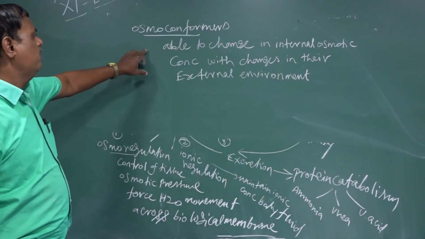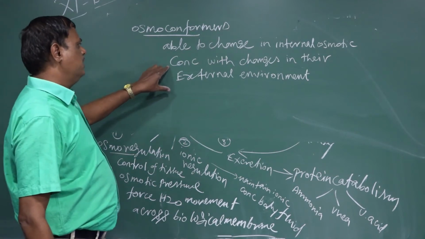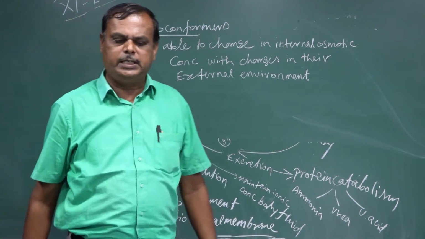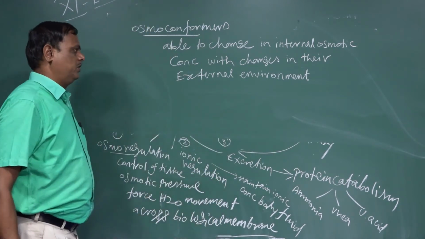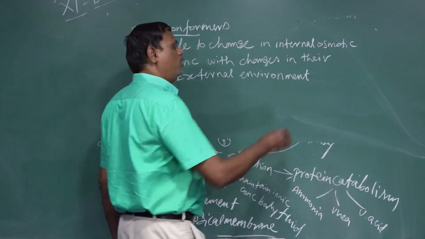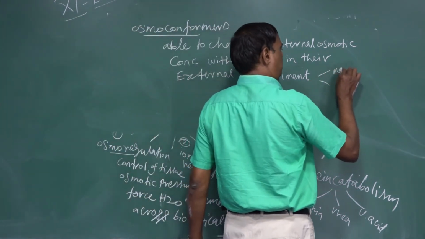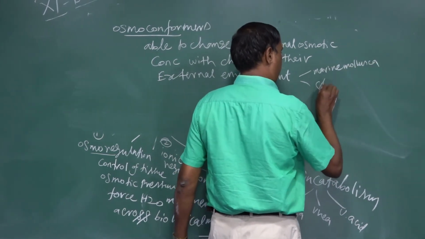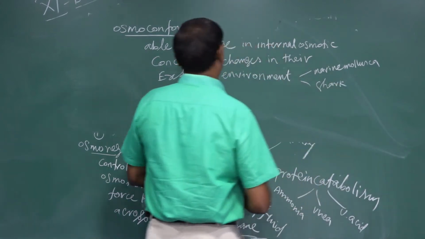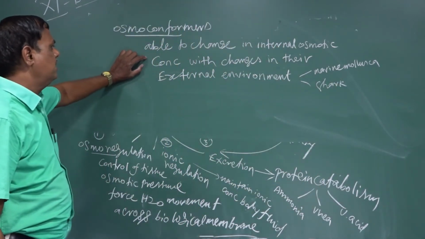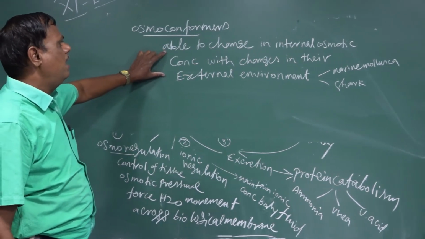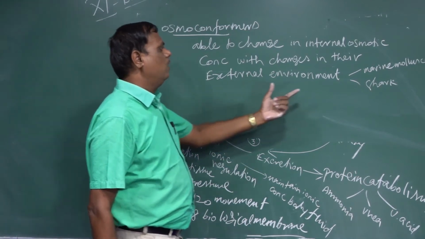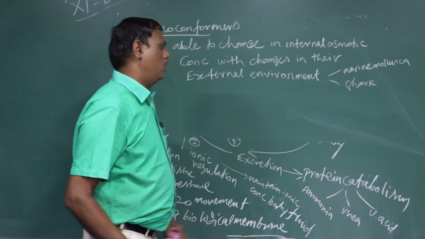osmoconformers. Organisms able to change the internal osmotic concentration with the changes in the external environment are called osmoconformers. Mostly marine mollusks and also the shark. When the external environment changes, the internal osmotic concentration also changes automatically. This is seen in marine mollusks and also the shark.